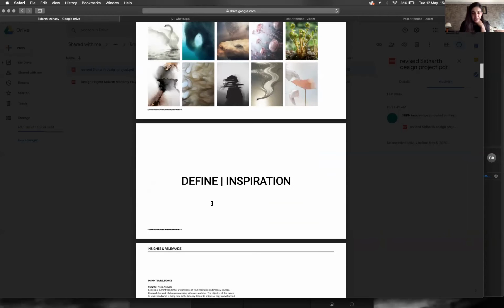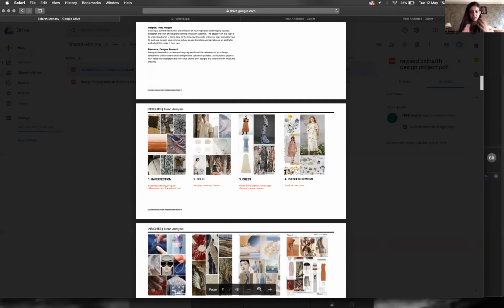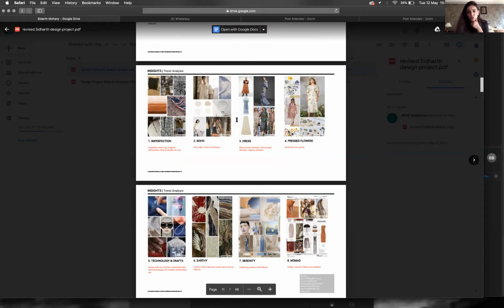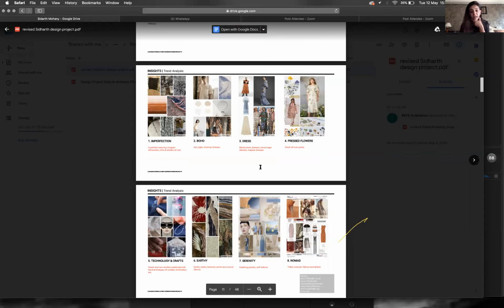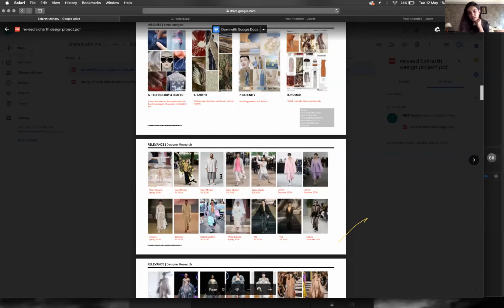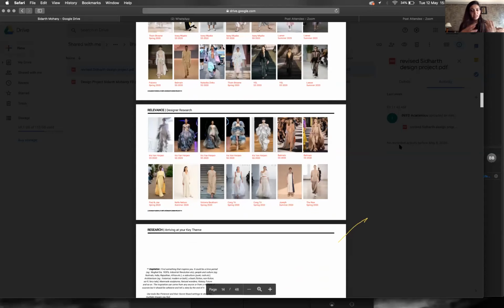And you've got your entire trend analysis here, which also makes sense: imperfection, which works, boho, which also works somewhere, different kinds of dresses, pressed flowers, technology works well for your keywords you built up, earthy, serenity, nomad, and then different designer research. And in this research, I can see a lot of stuff which is not very fitted. It's quite comfortable. And then suddenly you move to Iris Van Herpen, which is very structured and very big, which is fine, no problem.